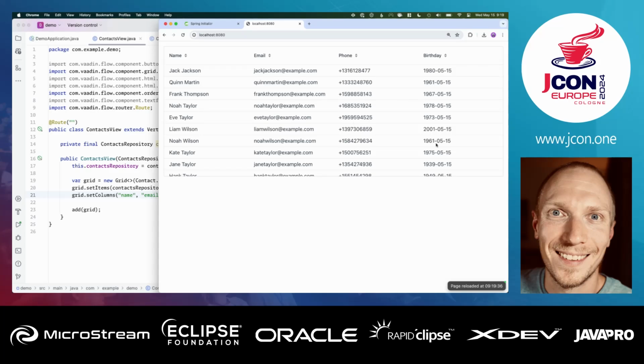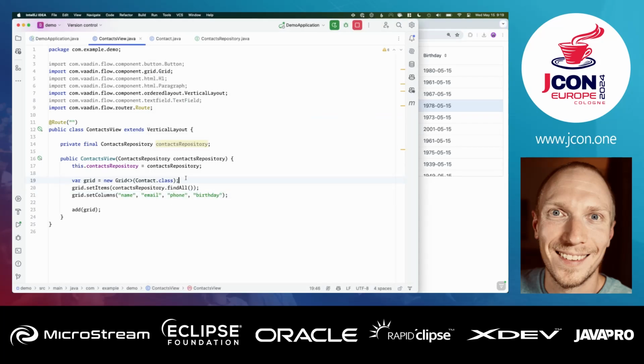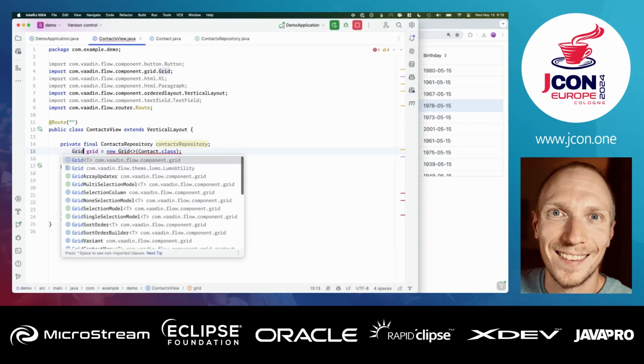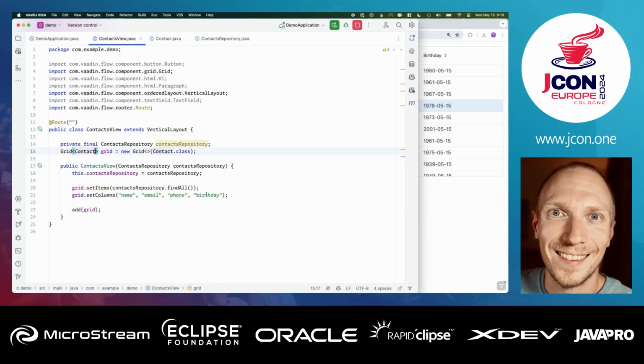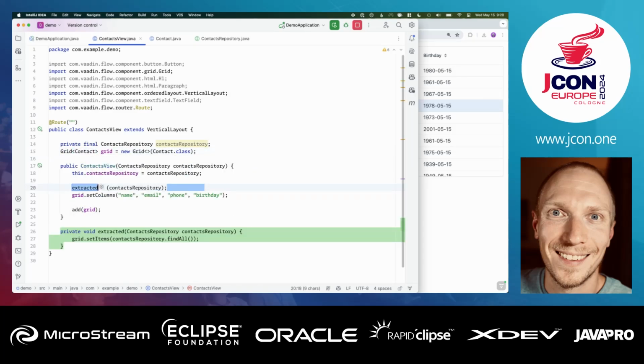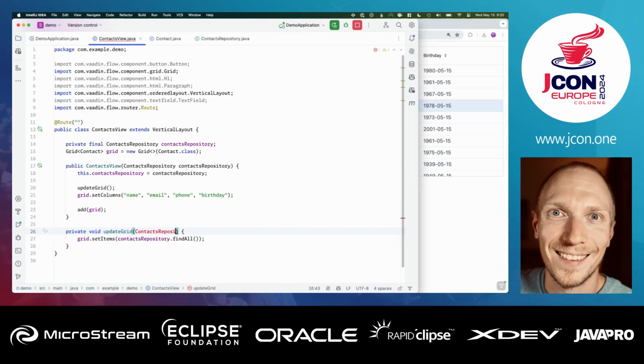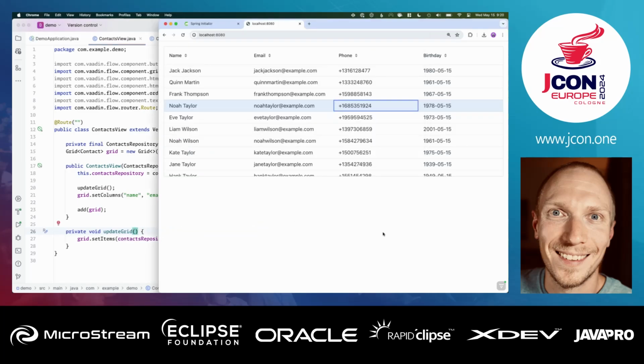So all pretty straightforward. All right, so the next thing I want to do then is continue working on this and add some CRUD functionality. So whenever we select something here, let's create a form where we can edit that person. So I'm going to refactor my code a little bit here. I'm going to move my grid into a field, and then I'm going to move the set items here to a different method, and I'm going to call this, let's say, updateGrid like this. We don't need to actually pass the repository there because it's already a field. This should hopefully now not break anything. Let's just make sure. Yep.